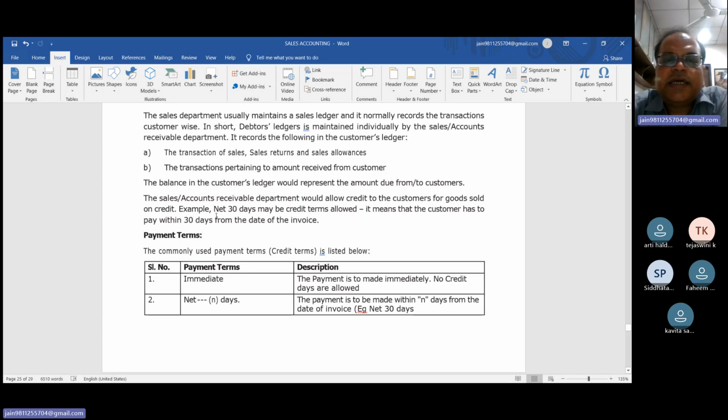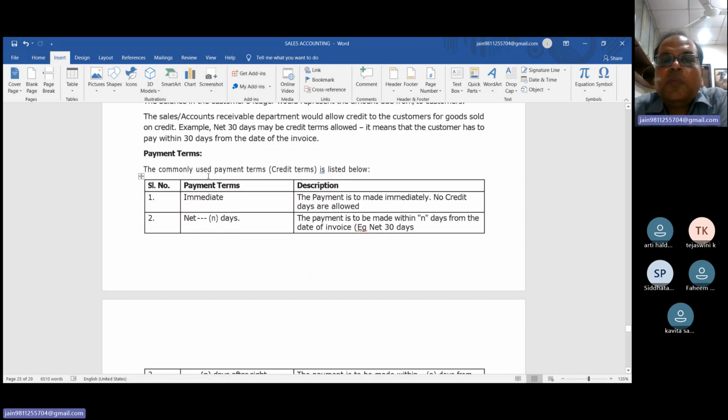The sales and account receivable department would allow credit to the customer for goods sold on credit. For example, the next 30 days may be the credit term allowed. It means that the customer has to pay within 30 days from the date of invoice. All these things we have already discussed. The commonly used payment terms, credit terms, are listed below. Either payment term or credit term, both are the same.